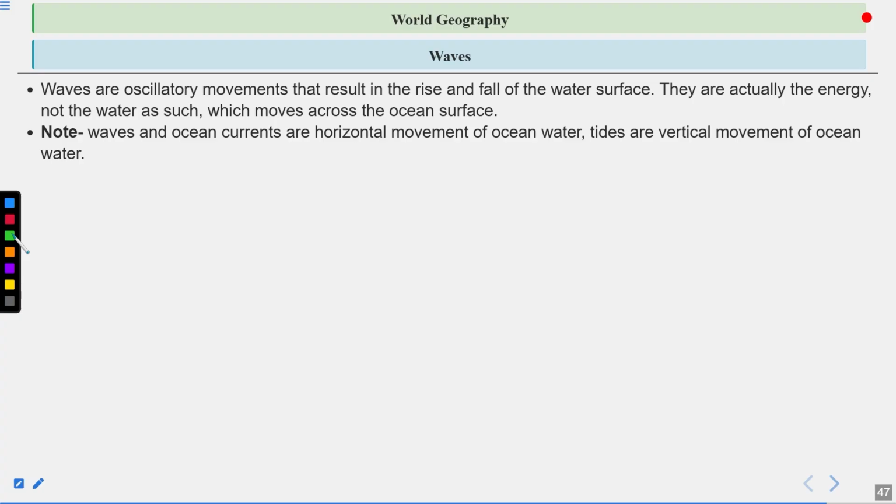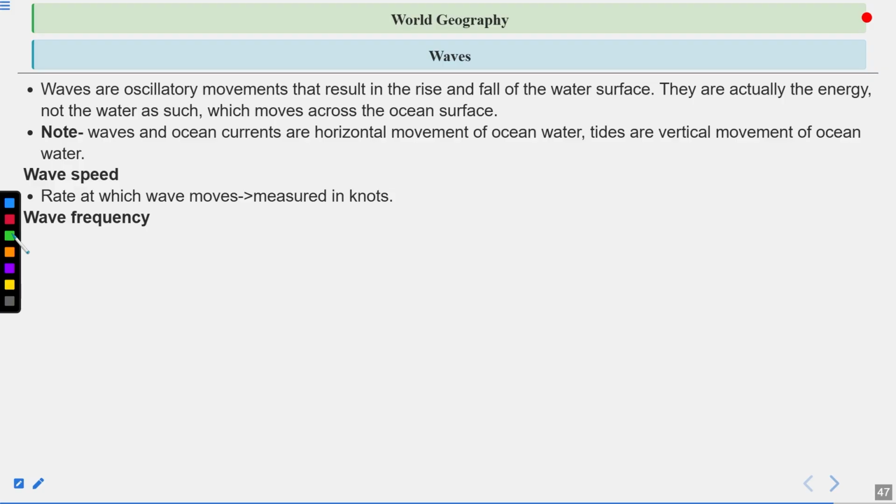Tides are the phenomenon in which the level of water rises because of the pull of gravity of the moon and sun, and that causes the spring tide and neap tide. But waves and ocean currents are basically the horizontal flow or movement of ocean water. Now, wave speed: the rate at which a wave moves, measured in knots.